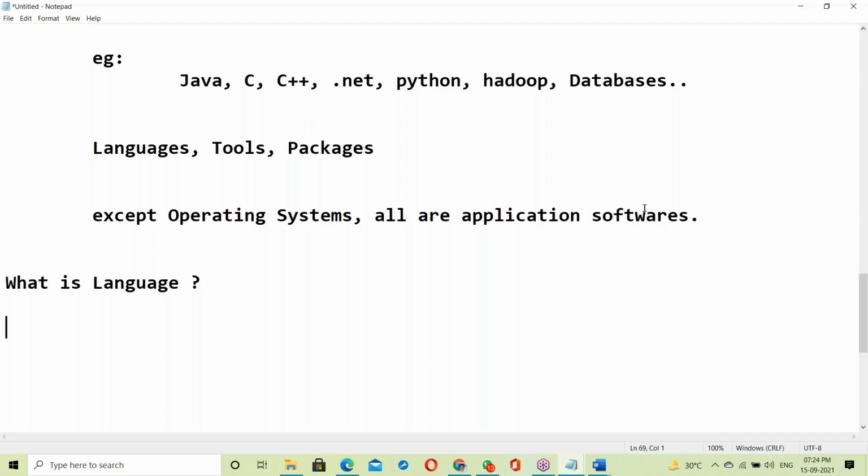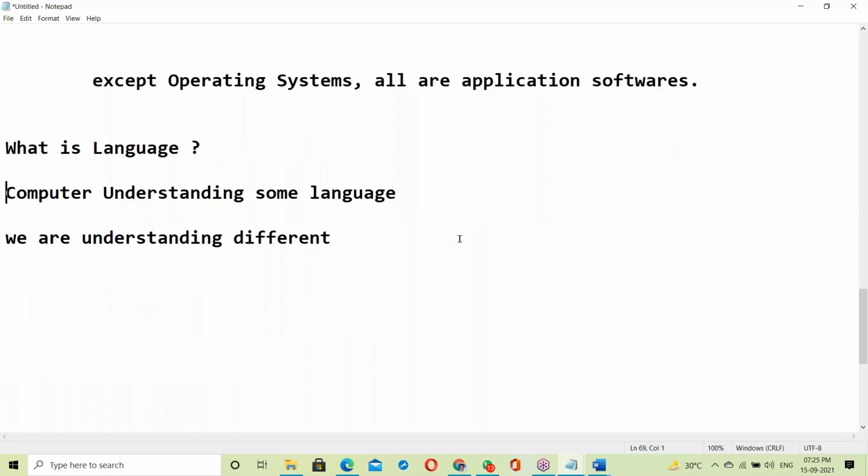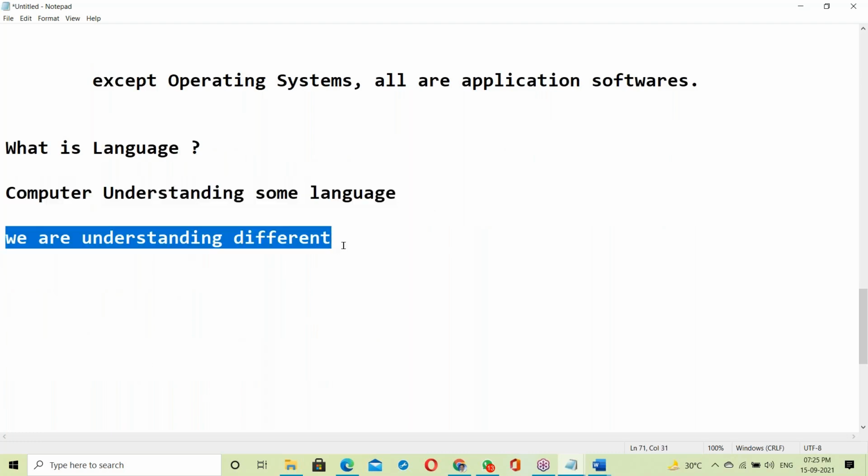Come to software languages. In software, the computer understands some language, and we are understanding some different language.